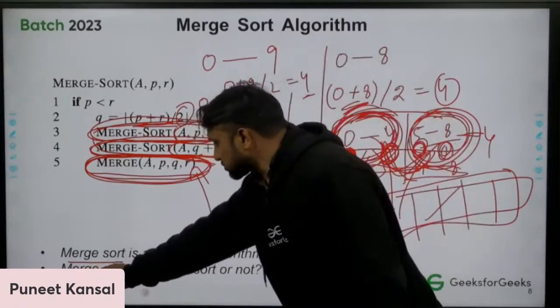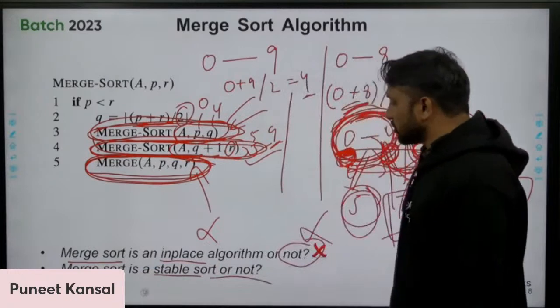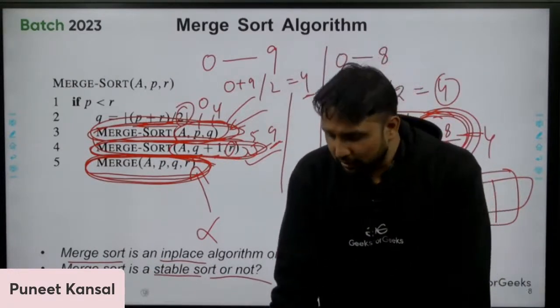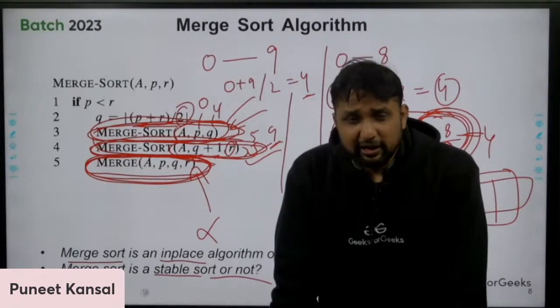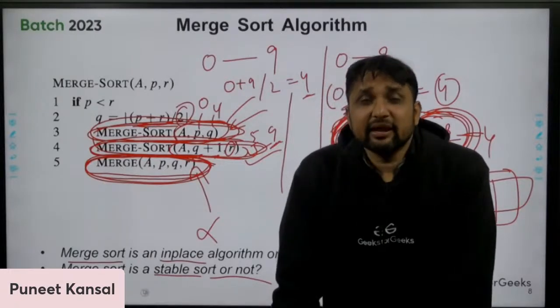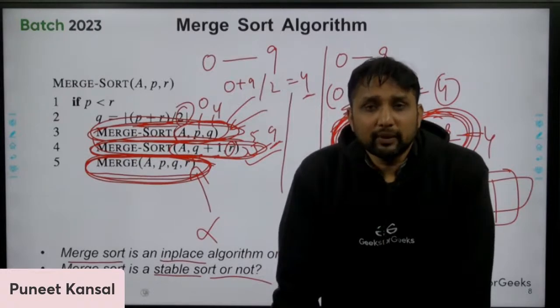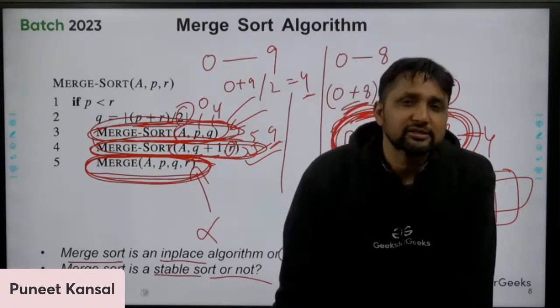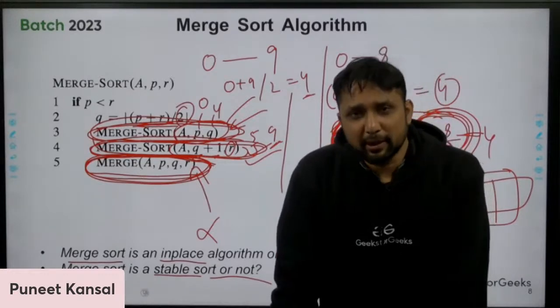Another question is, is merge sort stable or not? Let me tell you what is stable. In a stable algorithm, if the sequence in which you give the input is the same sequence you get in the output, that algorithm is stable.